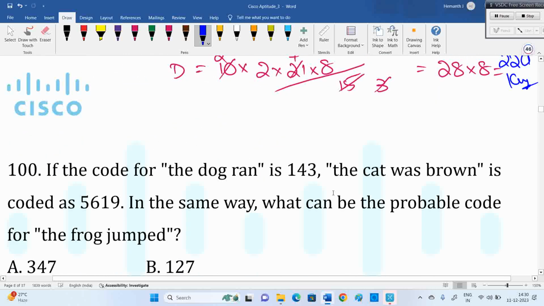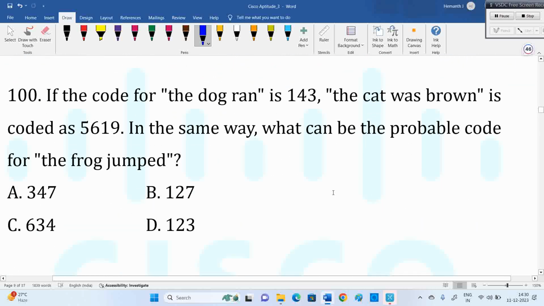So see the next one, coding and decoding. This question's answer depends on the options, purely, because we have two new words, so two new codes are required.